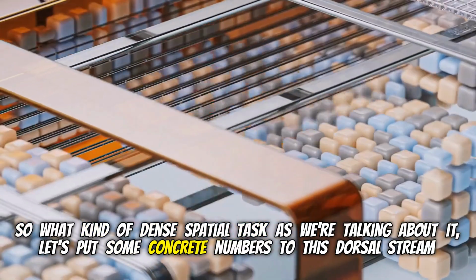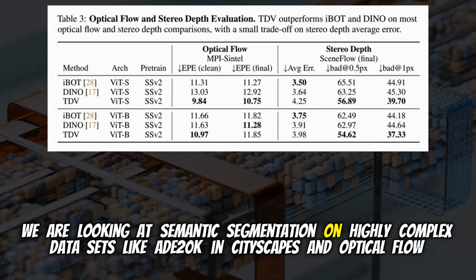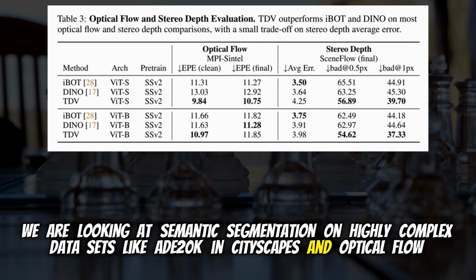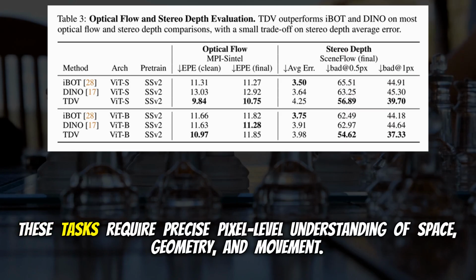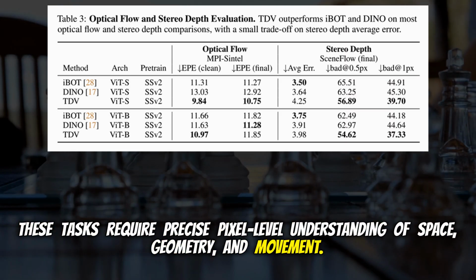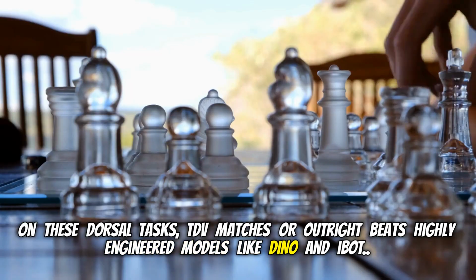Let's put some concrete numbers to this dorsal stream performance. We are looking at semantic segmentation on highly complex datasets like ADE20K and Cityscapes, and optical flow estimation on the MPI Sintel dataset. These tasks require precise pixel-level understanding of space, geometry, and movement. How did it do? On these dorsal tasks, TDV matches or outright beats highly engineered models like DINO and iBOT.